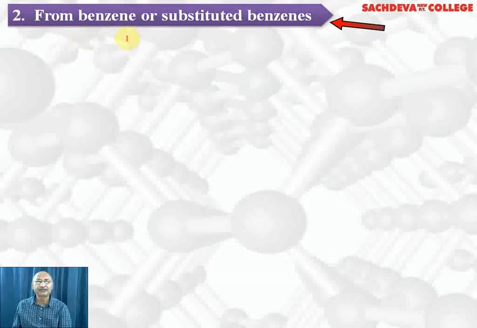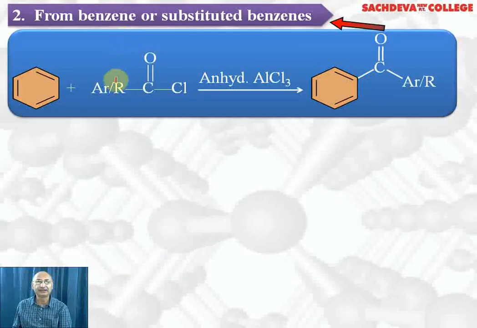We are taking from benzene or substituted benzene. Benzene, when it reacts with acetyl or aryl halides in the presence of anhydrous aluminum chloride, we get acetophenone or benzophenone depending upon the acid halide used. This reaction is called Friedel-Crafts acylation.